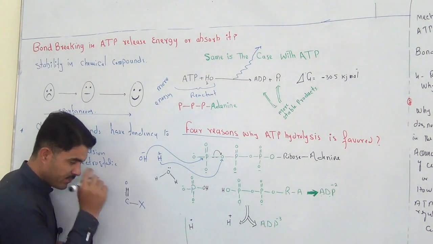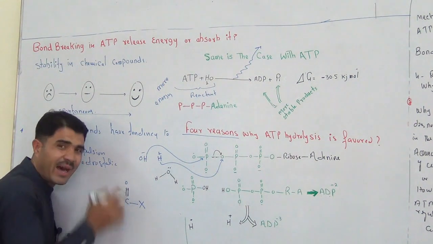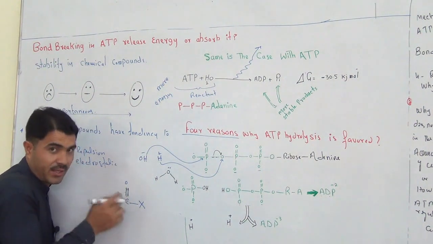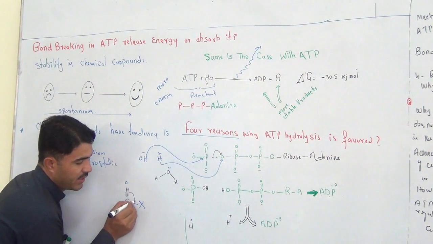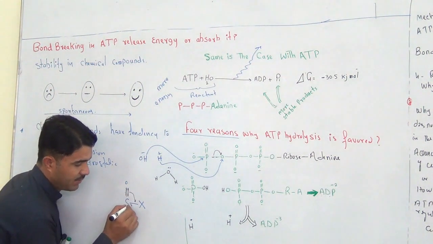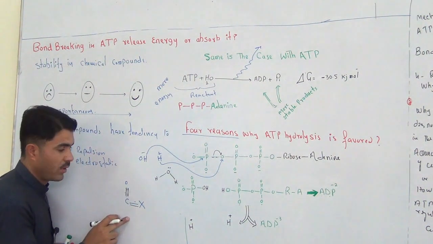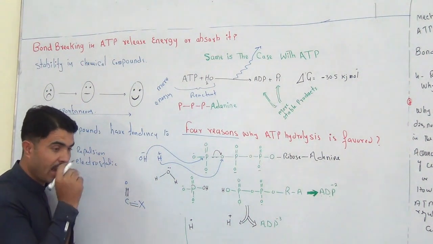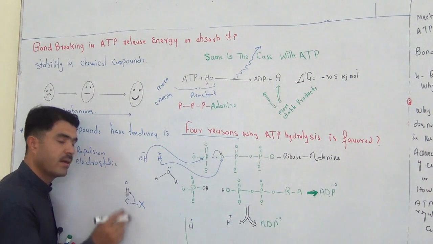So what happened is that the pi bond electrons, which we just draw as lines, are actually electrons. When these electrons or the bond shift here between C and X, it becomes like this, right? This shifting of the pi bond from one place to another is called resonance. It is possible that these bonds come back here.